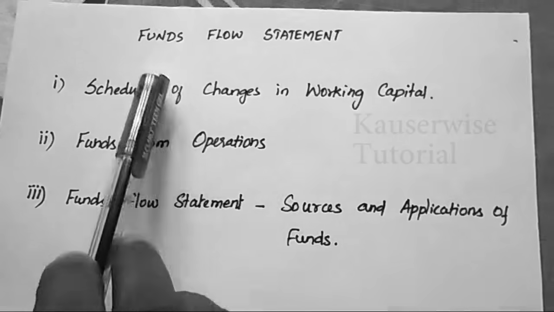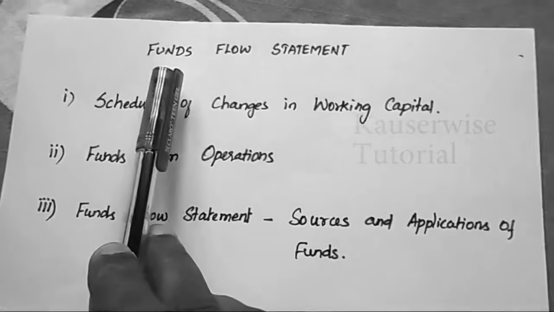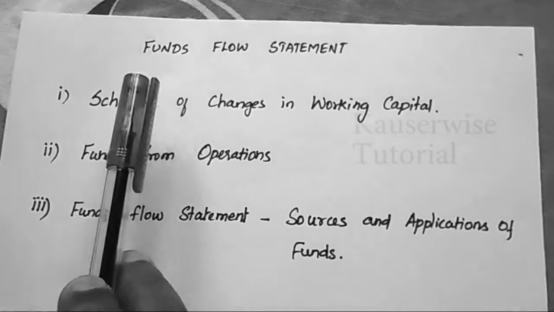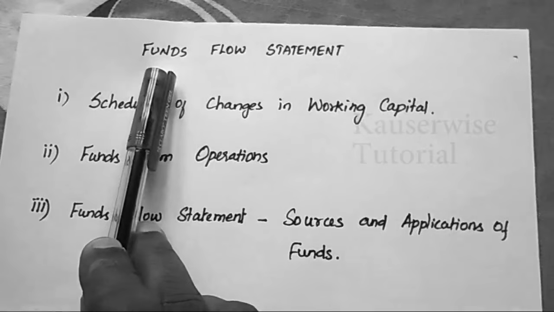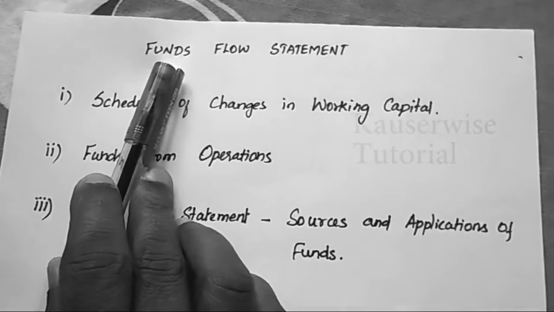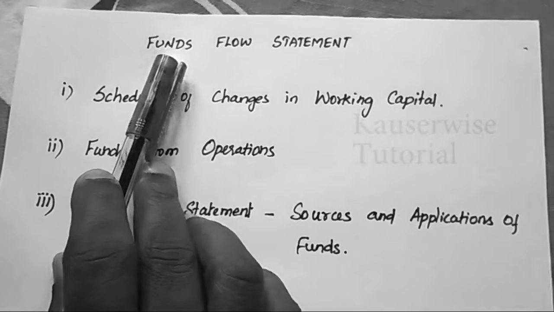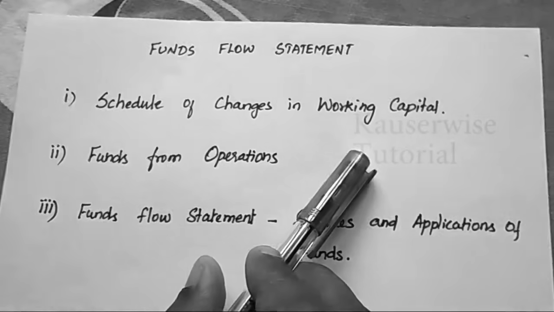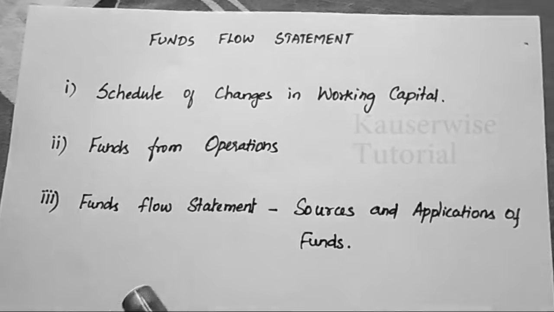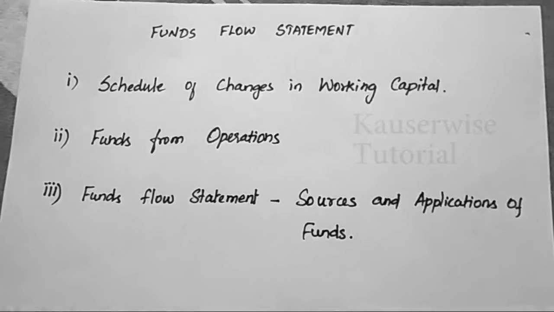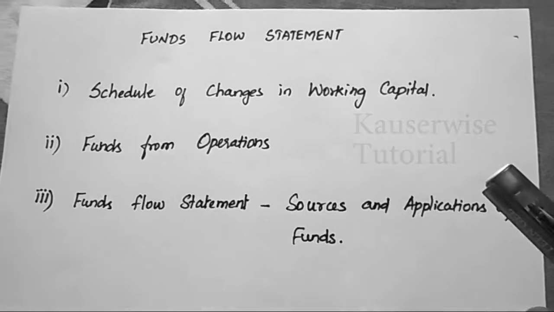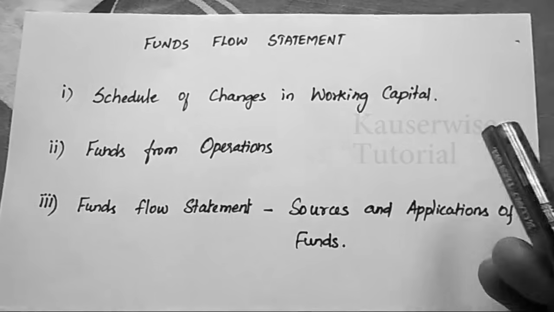So let me explain the basic concept of fund. In a broader sense, fund means the total resources of an organization. But in a narrow sense, cash or equivalent to cash is called fund. For the fund flow statement, fund means working capital. So an organization needs to have sufficient working capital to meet their day-to-day operations. Generally, an organization needs different terms of capital. The first one is long-term capital for a long-run basis. The second one is medium-term fund, and the third one is short-term fund.